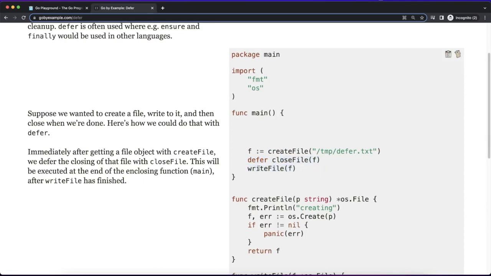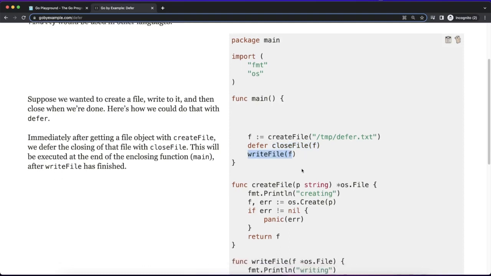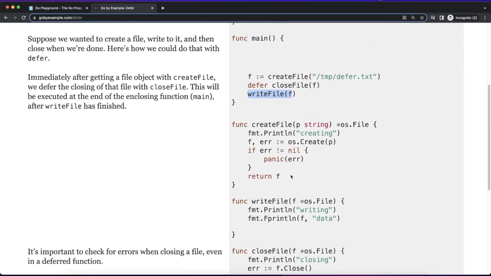Let's say during write file some error occurred. Then also the file will be closed. So it's kind of like finally that we use in other programming languages like Java. You can tell me that we could write this line after the write file line. But if I write this line after write file, then this will not be executed if something unexpected happens in the write file function.